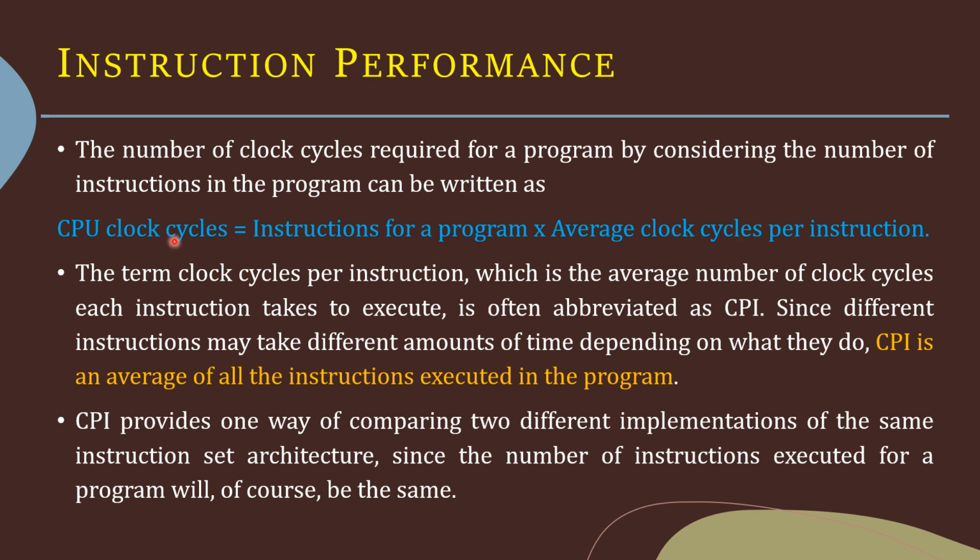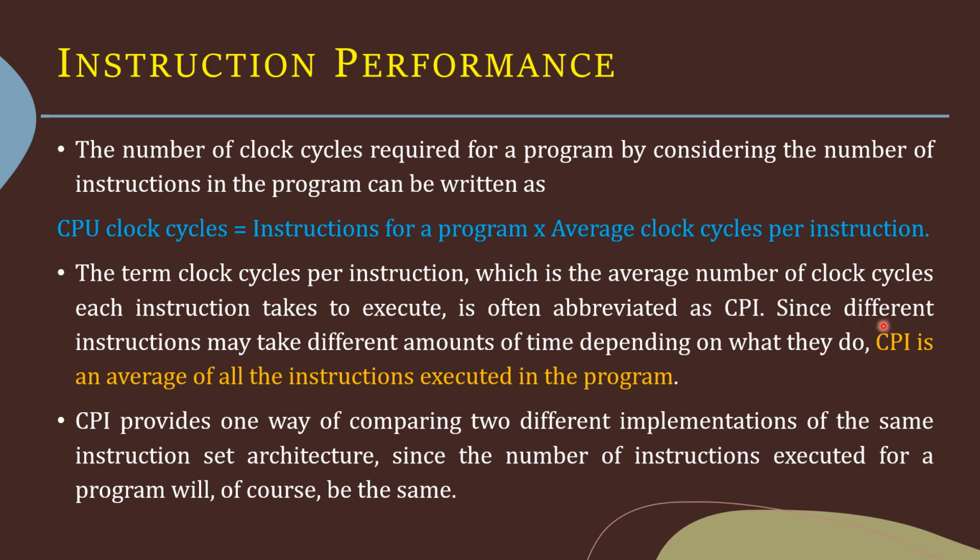The term clock cycles per instruction, the average number of clock cycles each instruction takes to execute, is often abbreviated as CPI.